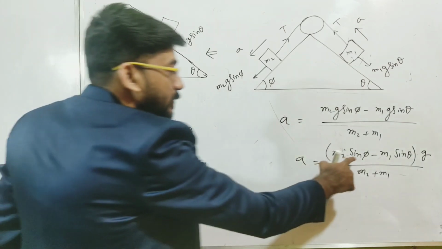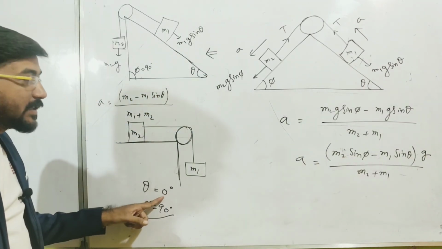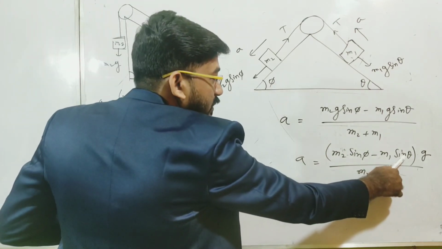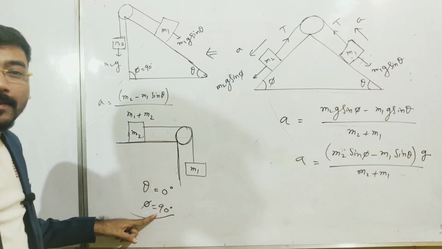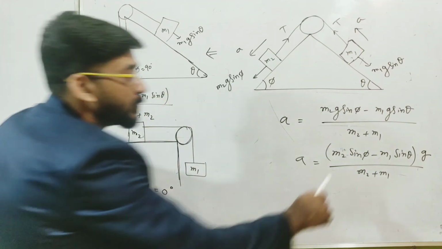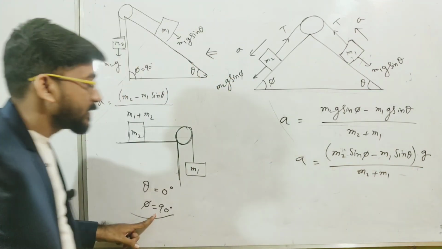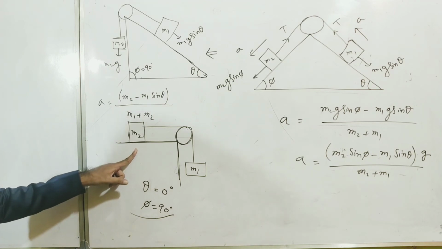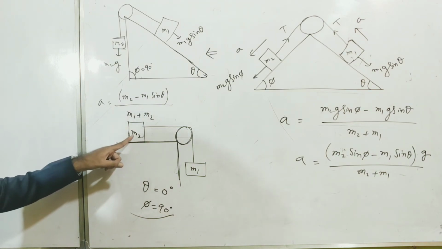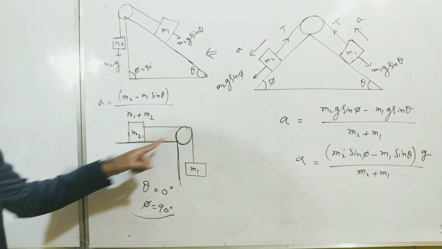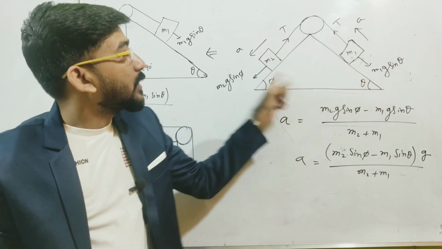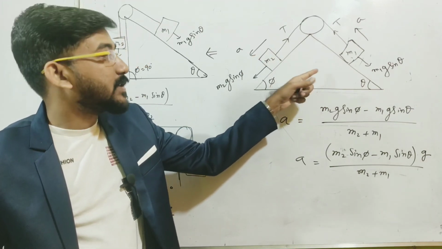So you can see from here that for theta equal to 0 degree, sin 0 is 0, and for phi equal to 90 degree, sin 90 is 1. So it will be only m2g divided by m1 plus m2, and this is the expression. So you can substitute the mass with the proper thing that is present here.